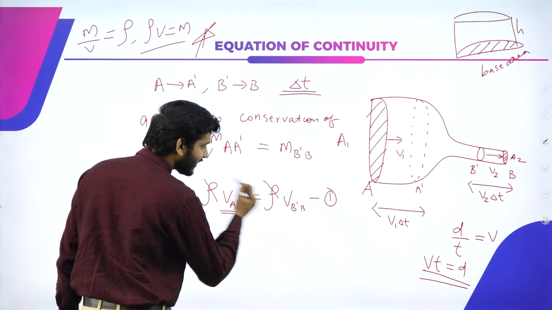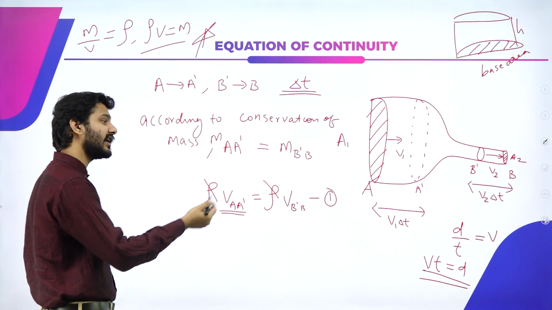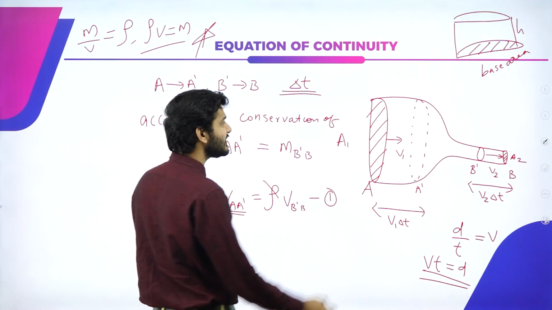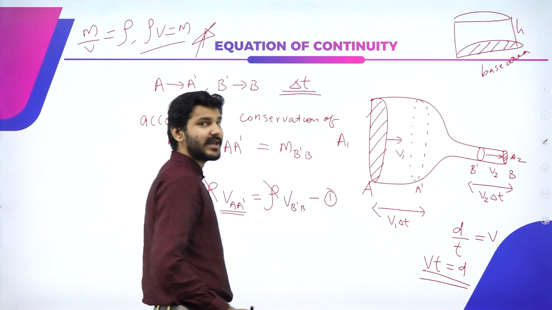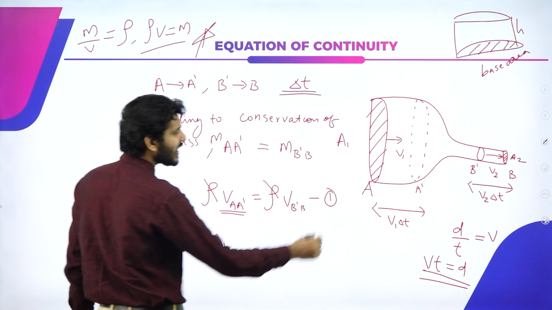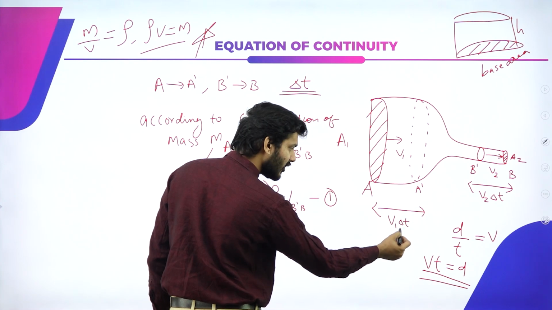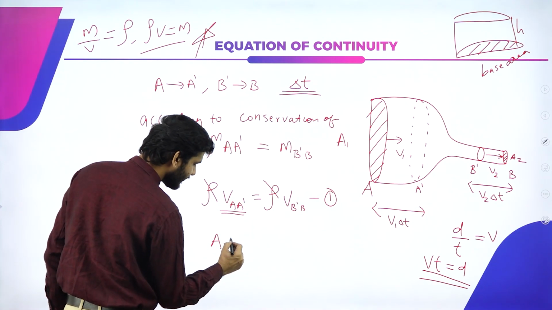So this particular volume can be expressed as base area into height. What is the base area? The base area is nothing but this area, that is A1. So it will be A1 times the height. Height is nothing but this particular distance, and we already know that it is V1 delta t.